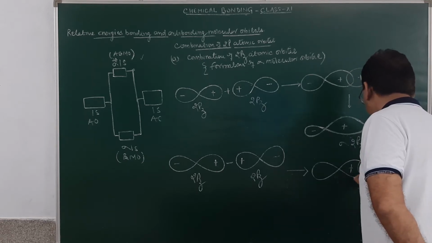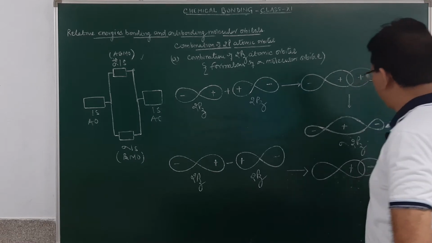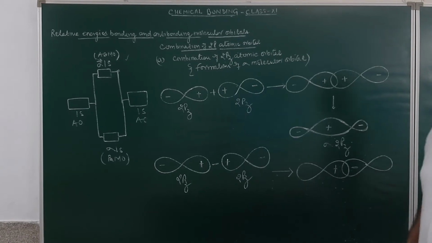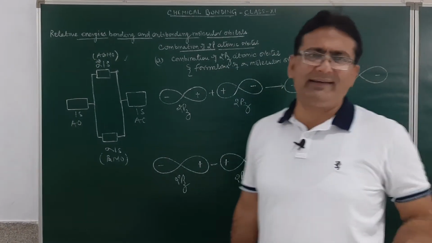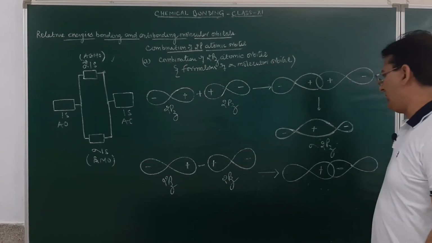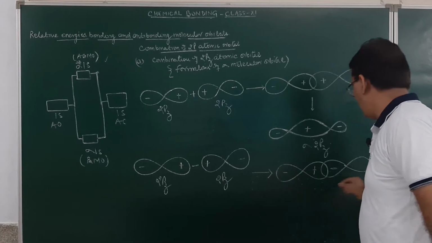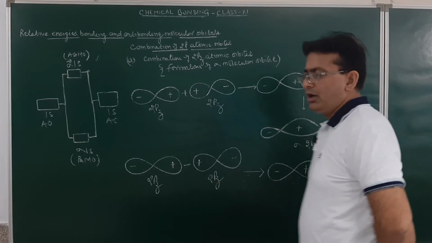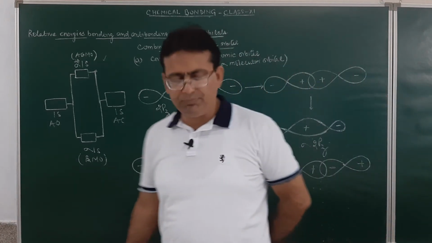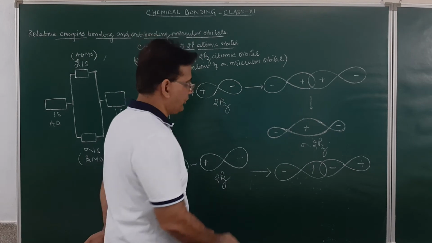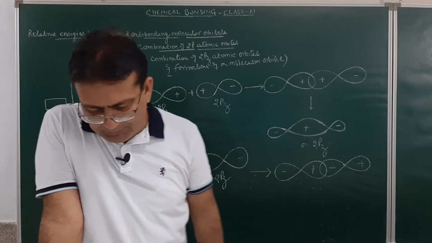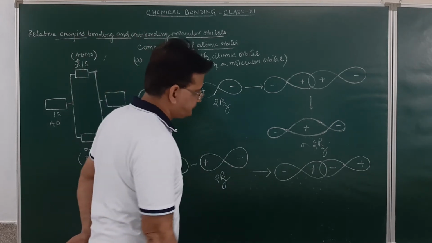This will be positive, this will be negative. What does this positive and negative sign indicate over here? It means these pz orbitals have oriented themselves in such a manner during subtraction overlap that in the overlapping region the electron density will be minimum. This will be negative and this over here will be positive. Now it will result in the formation of an anti-bonding molecular orbital. That means to say, in the non-overlapping portion, the electron density will be high.